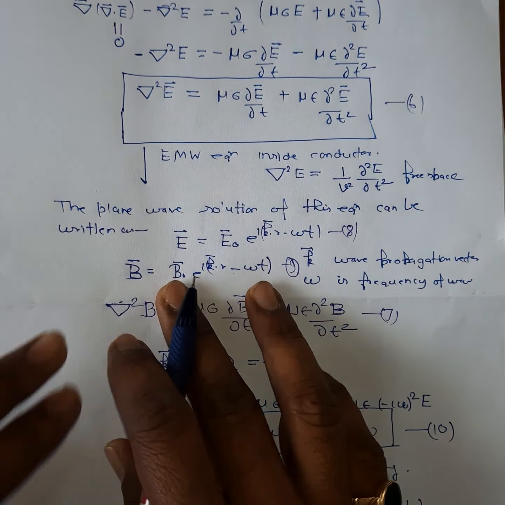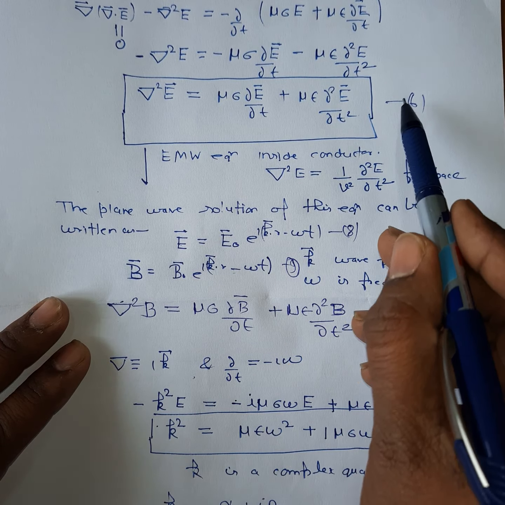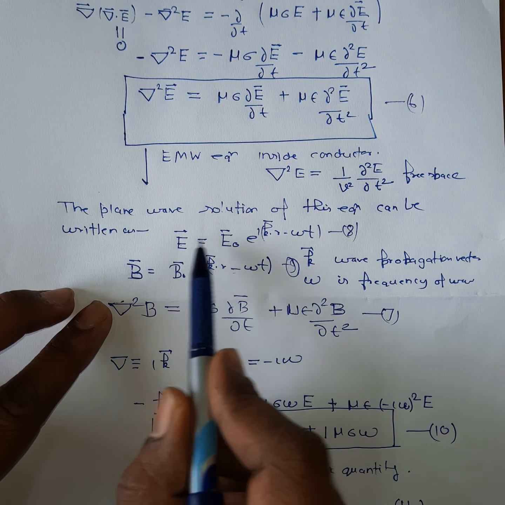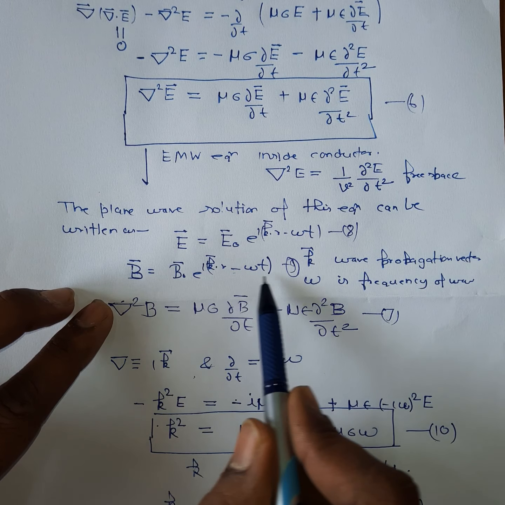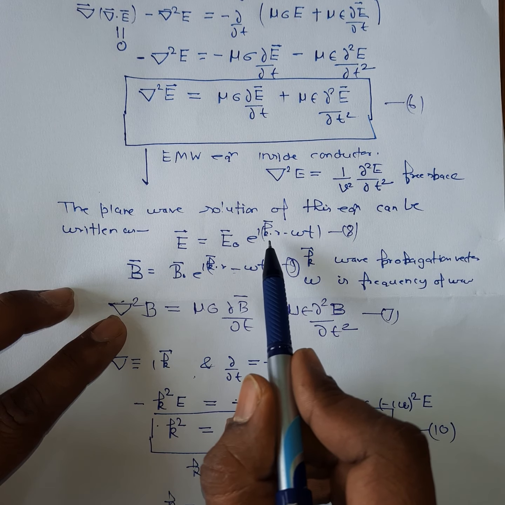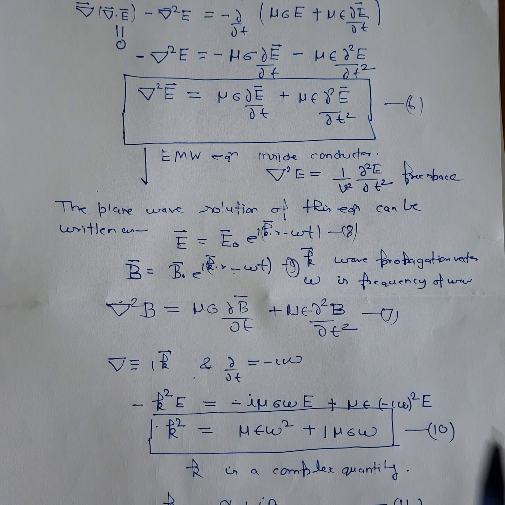Now let's write the plane wave solution of equation number 6 and equation number 7. So this is the solution of equation number 6 and this is the solution of equation number 7. Here it is expressed in terms of k. Now express it in terms of alpha and beta.